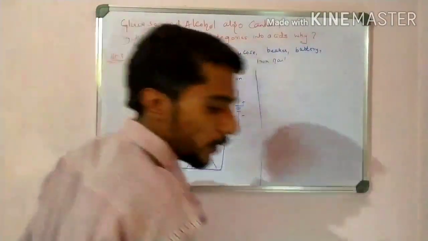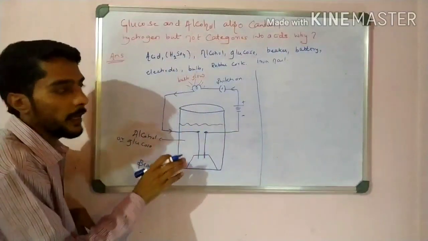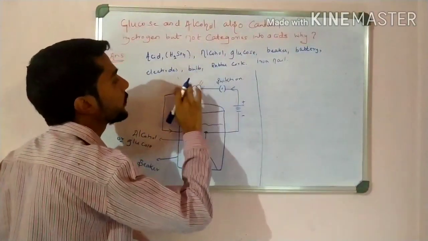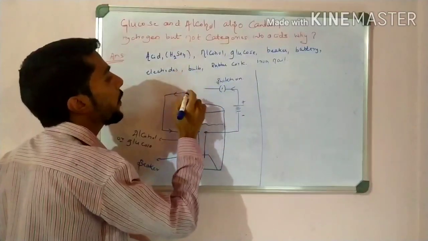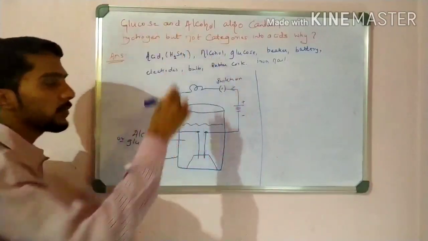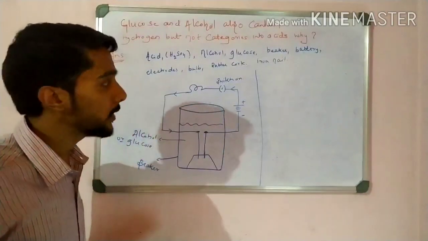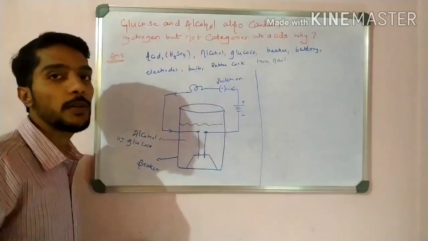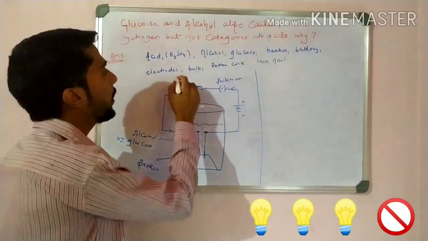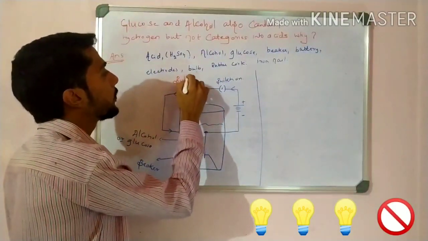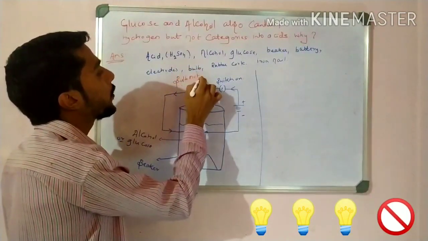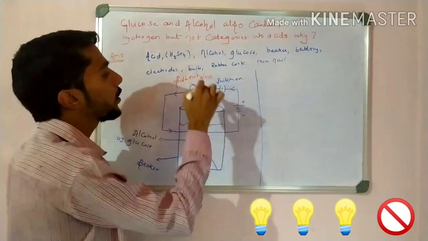Okay, students, now what happens for this? If I take glucose, now see, I can switch on the button, but the flow of electricity is not done. So it means the bulb does not glow. The bulb does not glow.